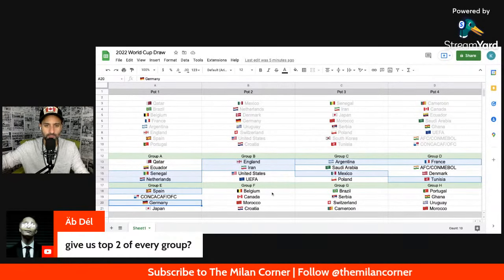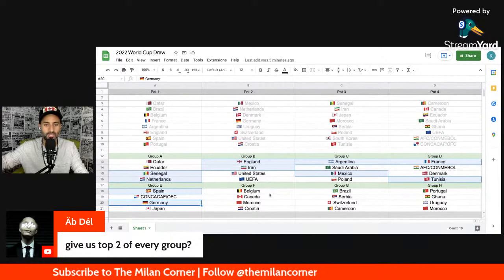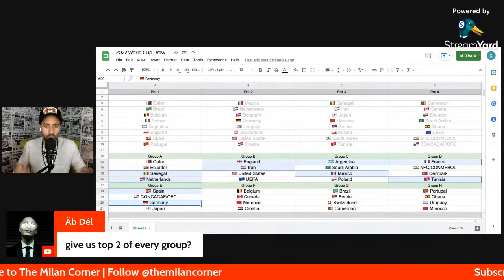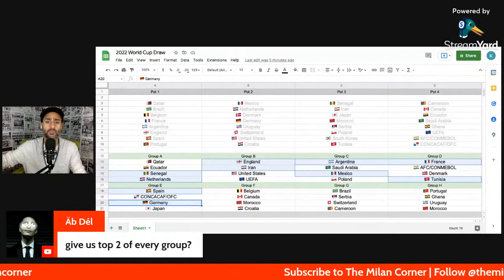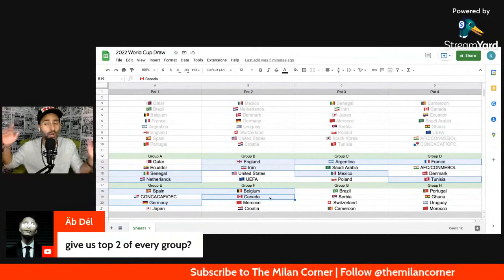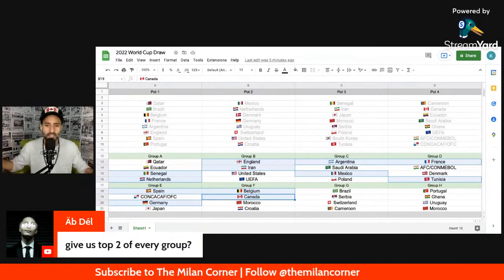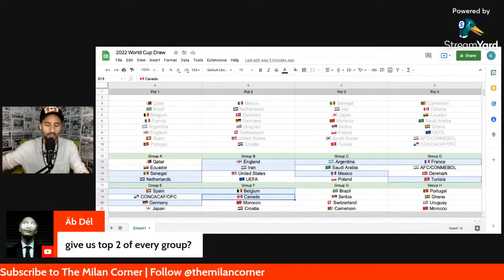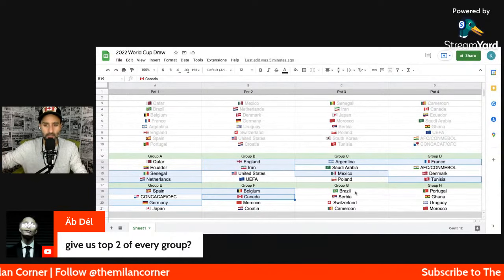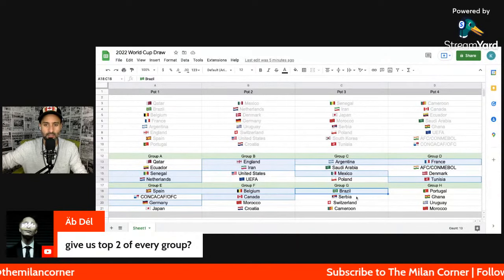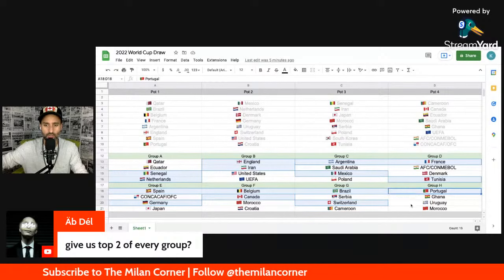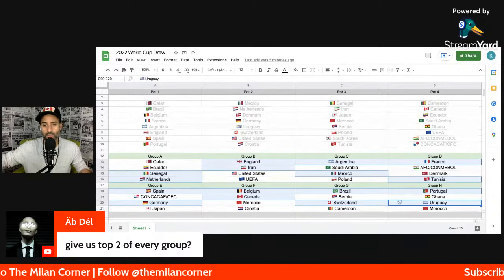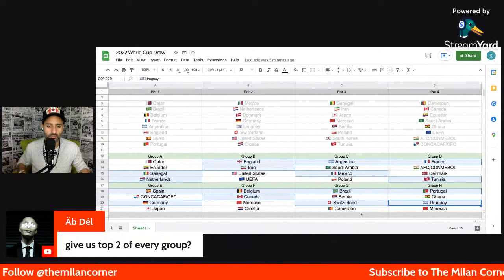Simple. Group F, I'm never going to bet against my own team. It's not fun to watch this if you're already accepting defeat. So I'm going to go with Belgium and Canada. Hey, why not? I think Croatia is going to make it alongside Belgium, but I'm going to say Belgium and Canada. Why not? Group G, I'm going to say Brazil, and I'm going to have to go with Switzerland. Group H, Portugal and Uruguay. There you go. Those are my top 2s from each group.